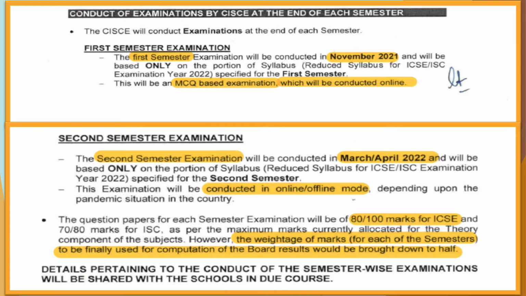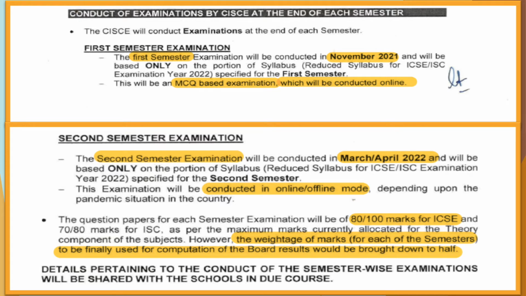Again, I am repeating, whichever chapters are taken care of in semester 1 will not be repeated in semester 2. Second semester has only a small crunch of syllabus. So from that you will get the paper, and 80% of that paper is going to be a normal paper, not an MCQ one. It will be a subjective paper. So you need to prepare it that way.